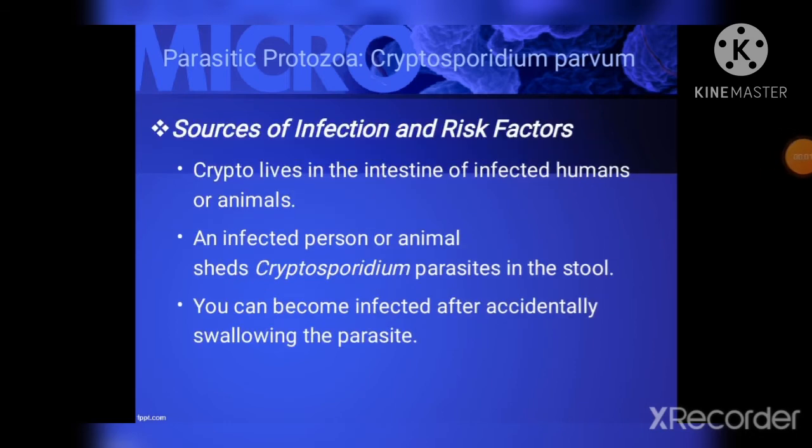Sources of infection and risk factors. Crypto lives in the intestine of infected humans or animals. An infected person or animal sheds Cryptosporidium parasites in the stool. You can become infected after accidentally swallowing the parasite.